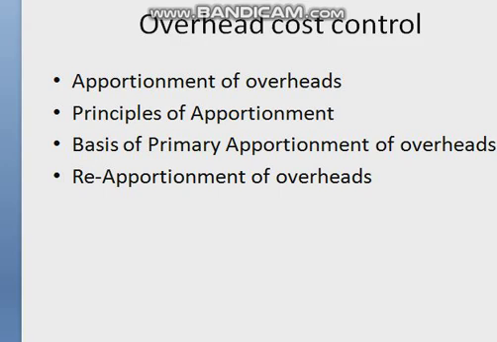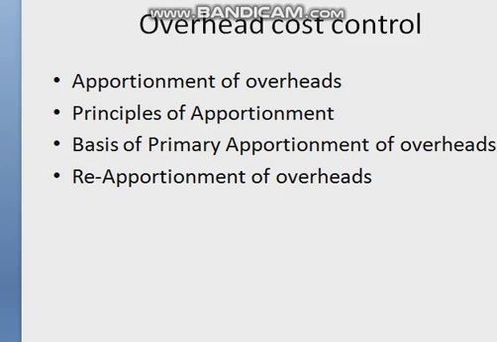Then we come to the last but most important, ability to pay. The principle is that what the traffic can bear, that is the ability to pay. According to this principle, jobs or products or cost centers making higher profits bear a higher share of the expenditure. The principle is applied more where the expenses have to be divided between two or more divisions of the products or cost centers, of which one is of a new line. So, these are the principles that are to be followed for apportionment of overheads.